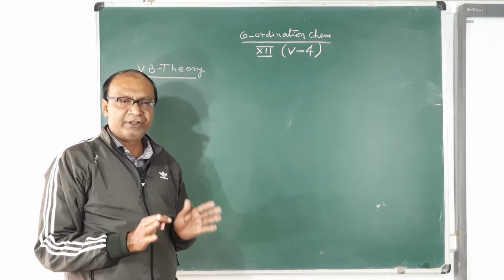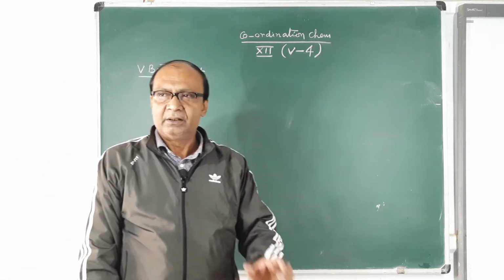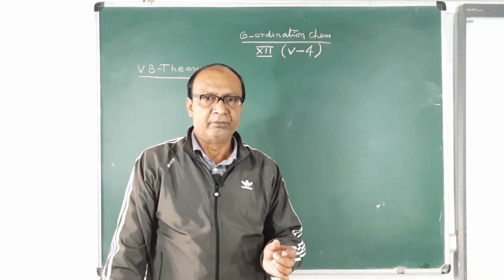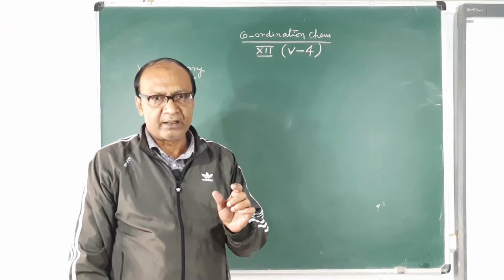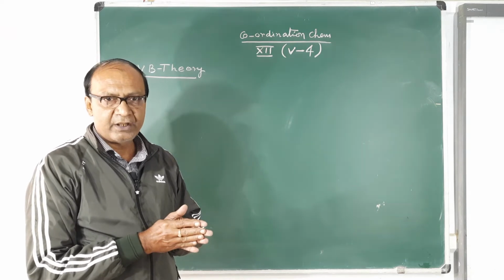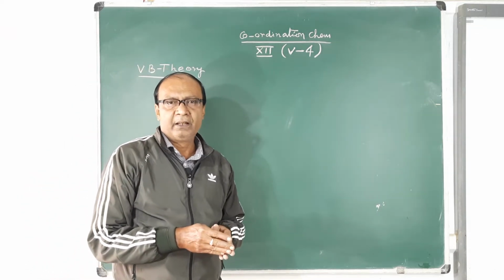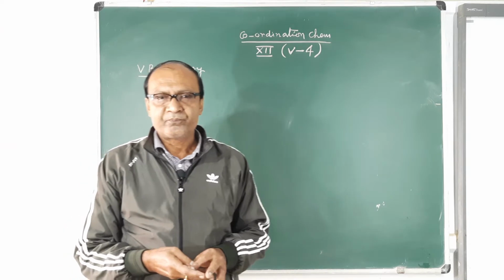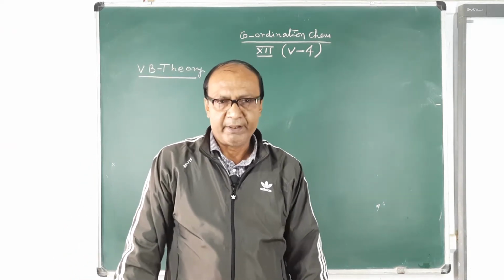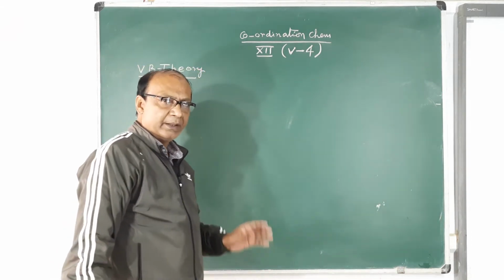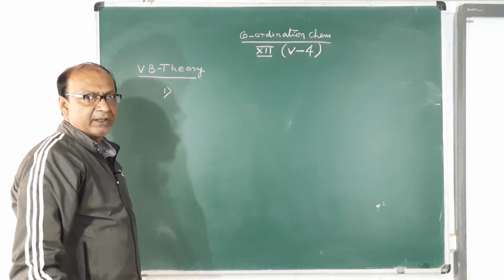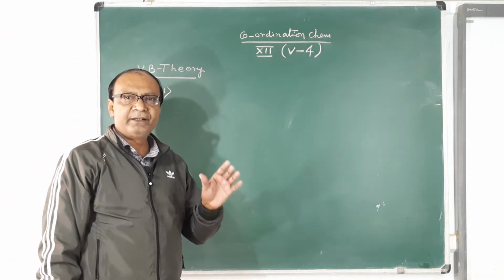According to valence bond theory, this theory describes the bonding between the ligands and the central metal atom or ion. What type of bonding, how it is taking place, everything will be discussed here. Now, in valence bond theory, you remember this theory is based on the concept of hybridization.